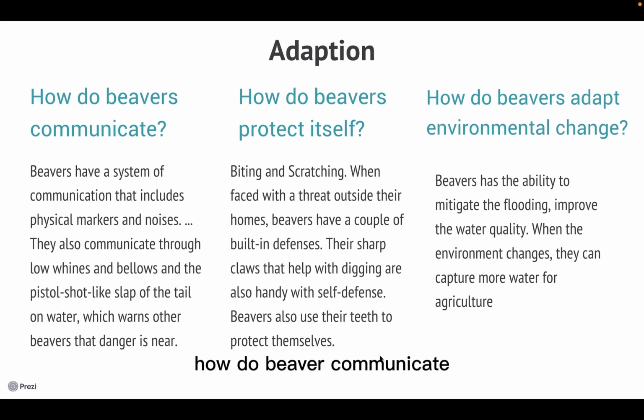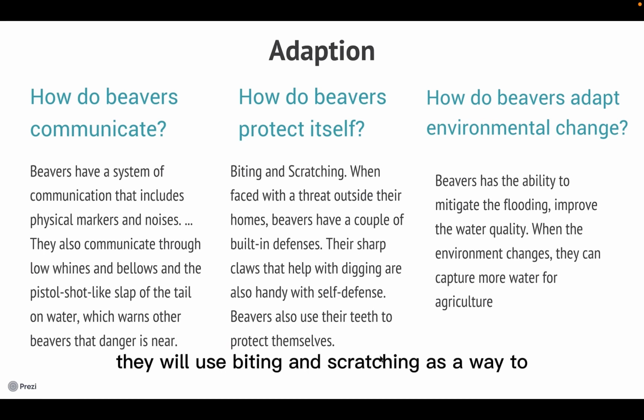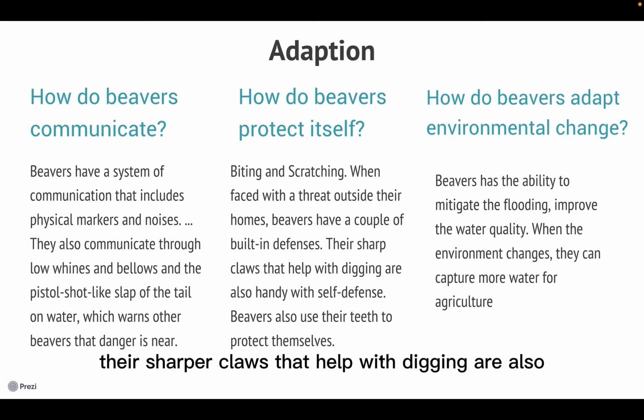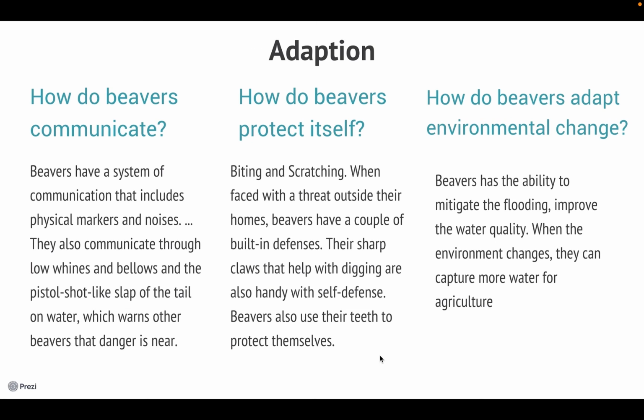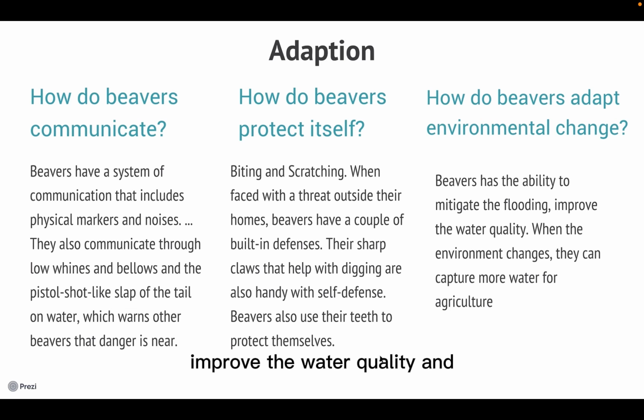So, how do beavers communicate? Beavers have their own system to communicate with each other. They also have some gestures to tell their friends that danger is coming. When they face a threat outside their homes, they will use biting and scratching to protect themselves. Their sharp claws, which help with digging, are also handy for self-defense. Beavers also have the ability to mitigate flooding and improve water quality, and when the environment changes, they can capture more water from agriculture.